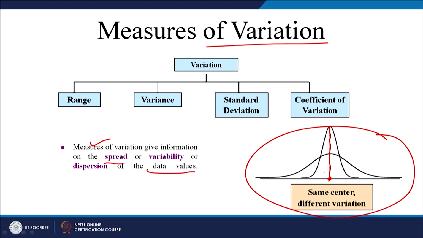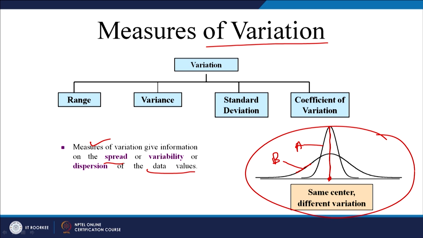Now, if you look at these, there are two distributions. Let us say this is distribution A, this is distribution B. Which has more dispersion, where there is more variability, in A or in B? There is more variability in this distribution. Here data are concentrated, here they are more dispersed.